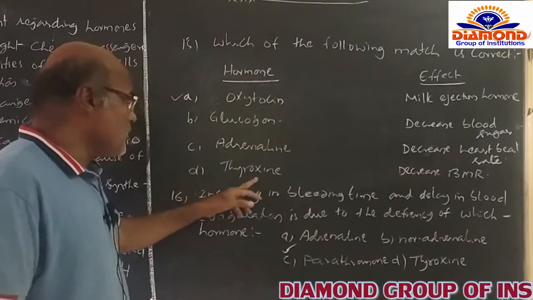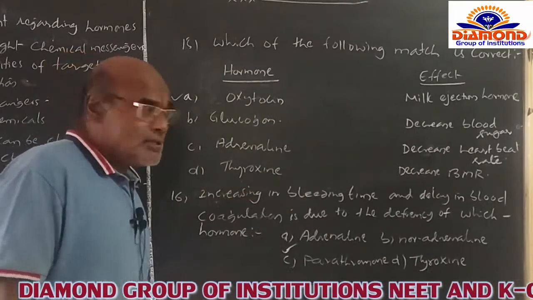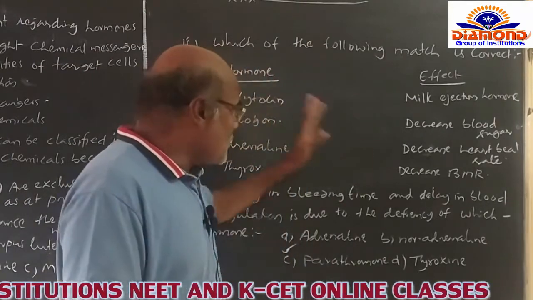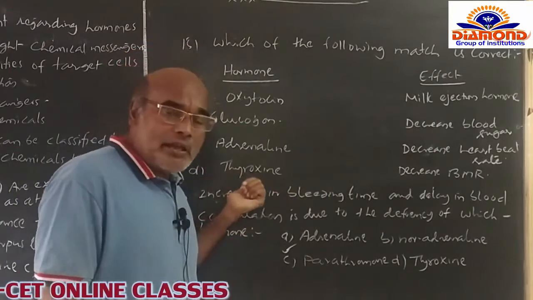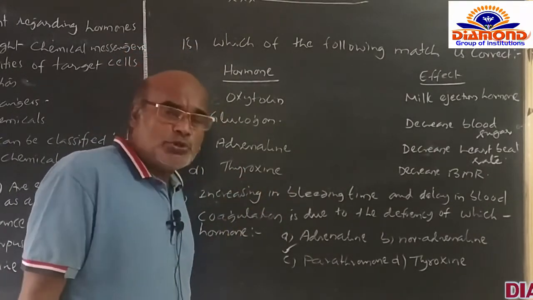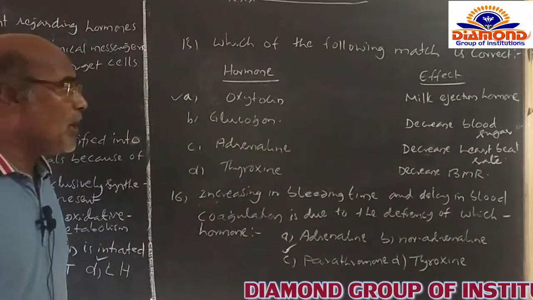And the D option is the thyroid gland, decrease the BMR. What is the BMR? The basal metabolic rate of the human body is always maintained by the thyroid gland. The hormone, popularly named as the growth hormone, which is secreted by the thyroid gland, always increases the BMR rate.